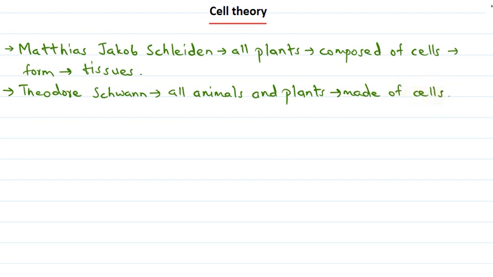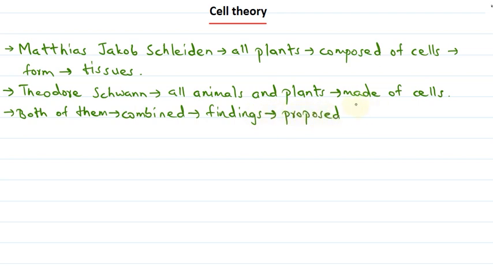Both of the scientists combined their findings, and by combining these findings by Schleiden and Schwann, they proposed this famous cell theory.